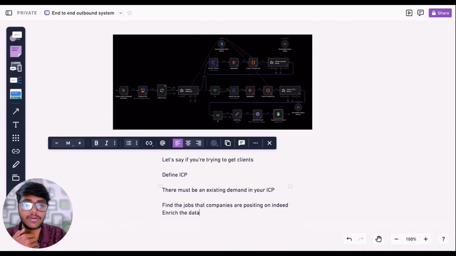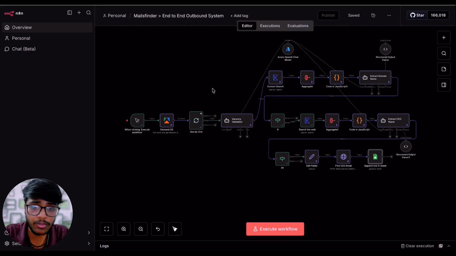So now, if that is true, let's jump onto the workflow, and I'll be walking through each and every step in this particular workflow, so that you can understand and create this workflow by yourself without anyone's help.